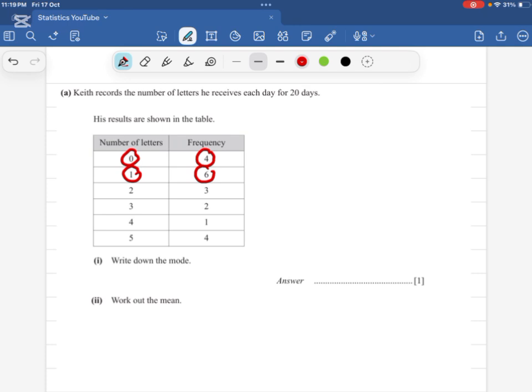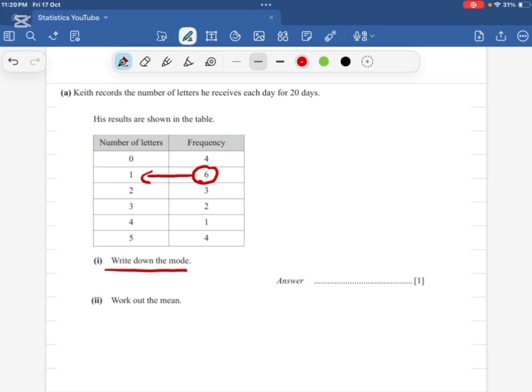This means number of letter he will read 0 is 4 times. Okay. So I hope this concept is clear. Now the first part is we have to write down the mode. What is mode? Mode is basically the most frequent value. So you can see that the highest frequency is this 6. This means that 1 is repeating 6 times.